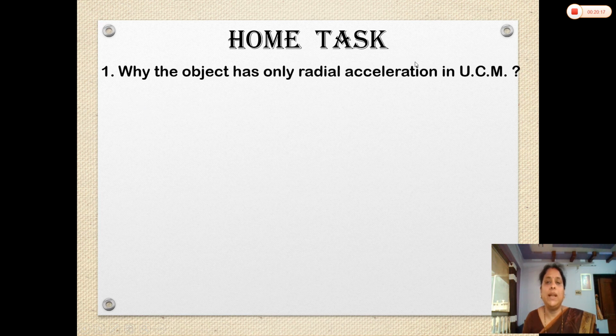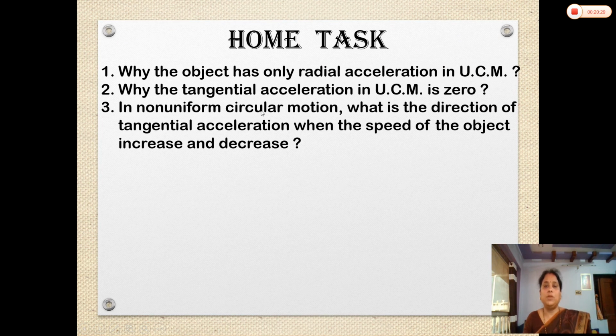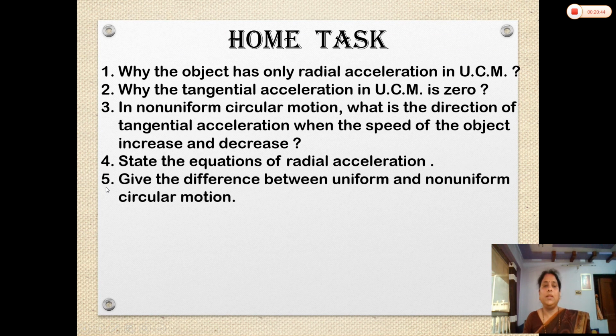Why does the object have only radial acceleration in UCM? The next question is, why is the tangential acceleration in UCM 0? What is the next question? See here. In non-uniform circular motion, what is the direction of tangential acceleration when the speed of the object increases and decreases? State the equations of radial acceleration. Then the next, give the difference between uniform and non-uniform circular motion. To get the answers to all these questions, you have to watch the video very carefully again and again and try to find out the answers to these questions.